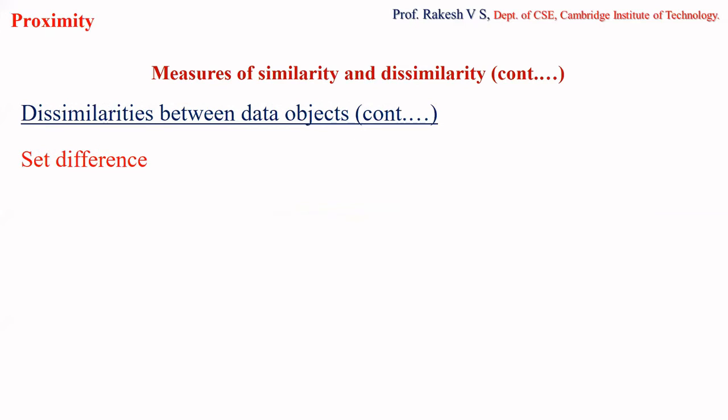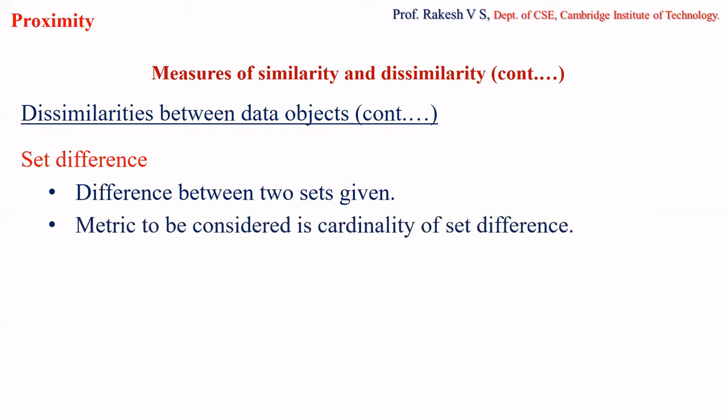First, we'll consider set difference. This is what you've already studied in your DMS. If you remember, when you have two sets A and B, the difference of them is called set difference, right? The difference between two given sets. In the case of set difference, the metric I am going to consider to measure the proximity is the cardinality of the set difference. Set difference is the concept we have considered as our non-metric measure, but to find the proximity, we consider the cardinality of this set difference.